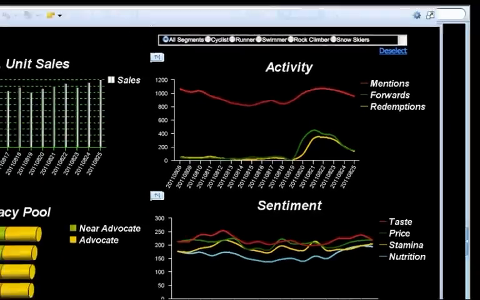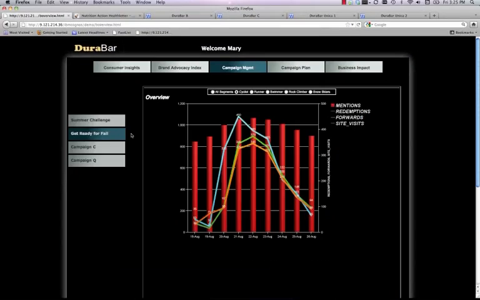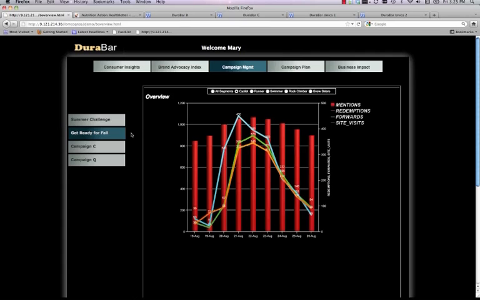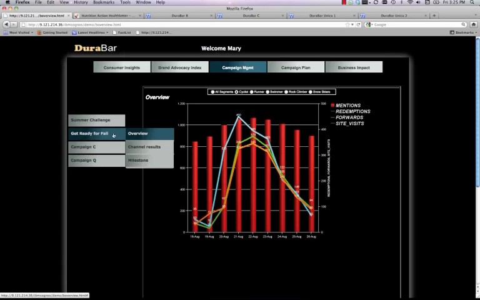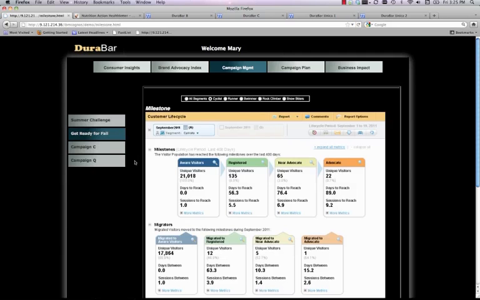She clicks on Get Ready for Fall to get a detailed perspective on the cycling campaign. She sees that uptake on the offer was strong. The offer's got a healthy number of mentions and site visits. Also, the links were forwarded approximately 2,000 times, and nearly 1,600 coupons were redeemed since the campaign launched. She also sees a substantial increase in the number of cyclist advocates, as well as conversion of near advocates to full advocates in her advocate lifecycle view.